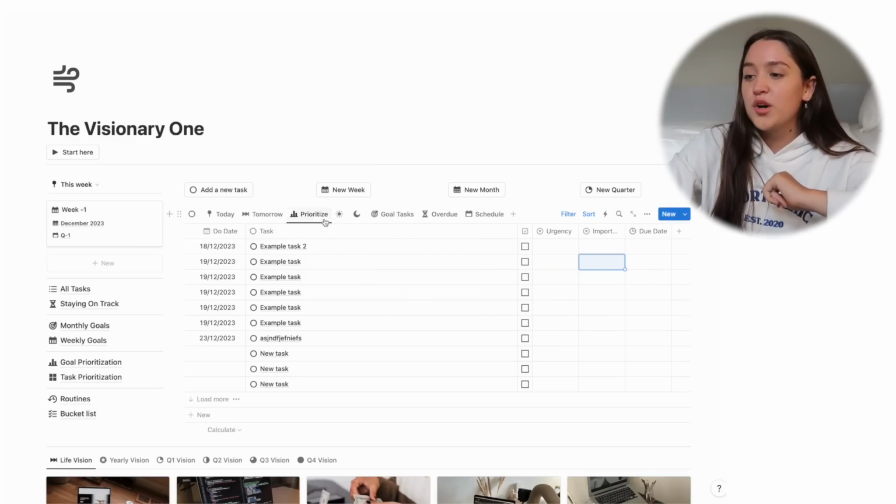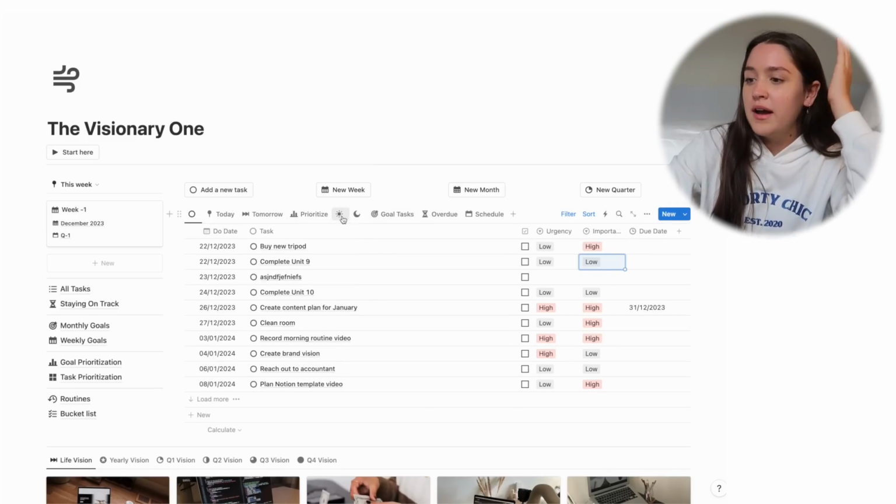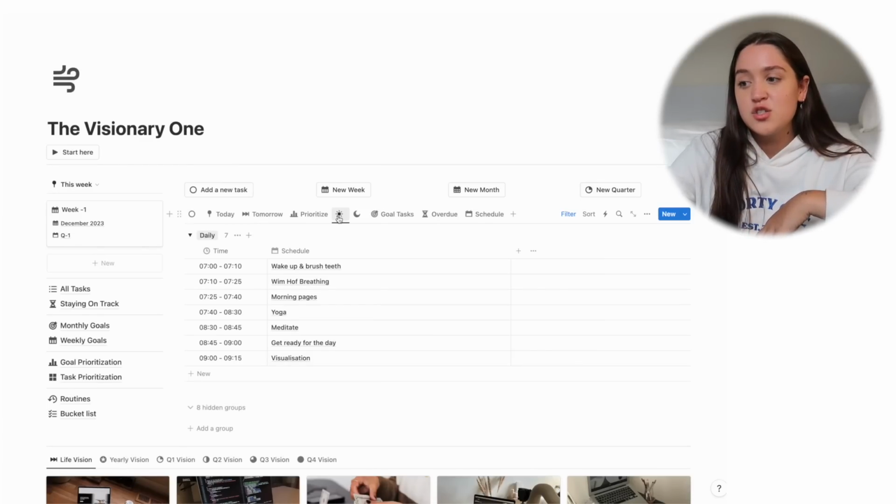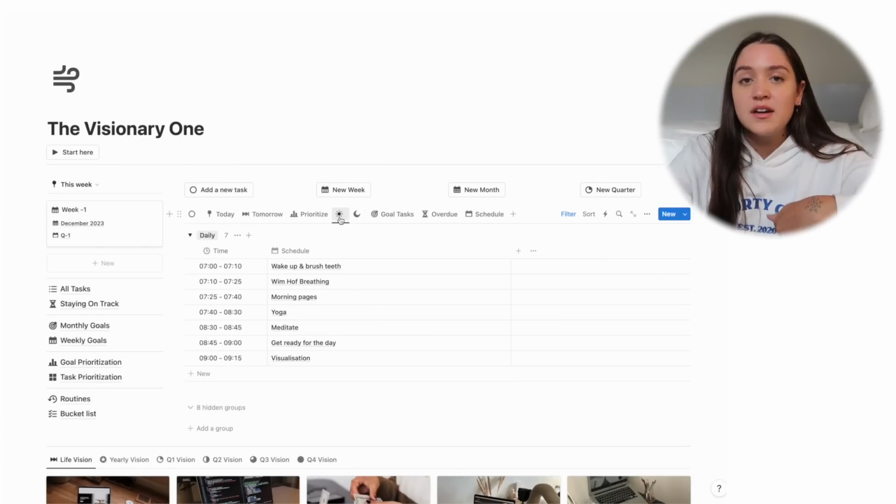Then we have our morning and night routine. The reason why I have this here is because the visionary one is the one out of the 3 personalities that tends to not usually have a routine, and it's the one that needs it the most. So I kept it on the main page. So even if you don't check it often, it's just like a reminder like, hey, I have a specific routine that I'm following, and if I want to be successful with all my goals, if I want to just do what's best for me, I need to follow this routine. So it's almost kind of a reminder, but it's also a way to see your routine.